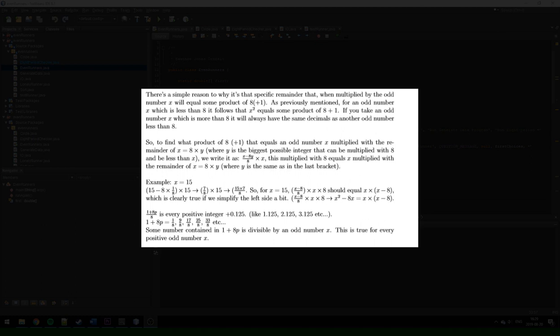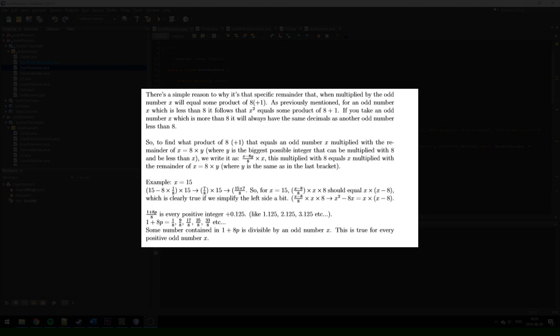An example here is where x equals 15. Then we have 15 minus 8 times 1 divided by 8 times 15, which equals 7 divided by 8 times 15, which is 15 times 7 divided by 8. So for x equals 15, x minus 8 divided by 8 times x times 8, which should equal x times x minus 8, which is clearly true if we simplify the left side a bit. So we have x minus 8 divided by 8 times x times 8, which leads to x times x minus 8 times x, which equals x times